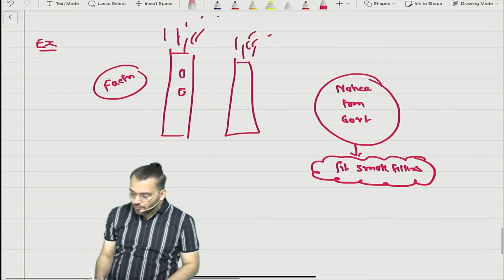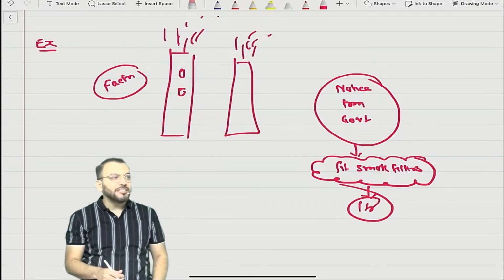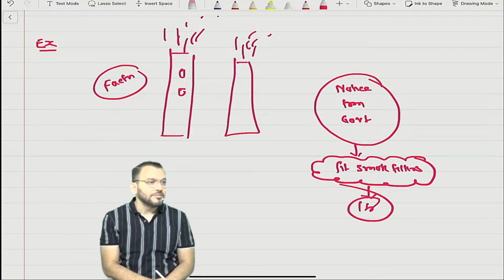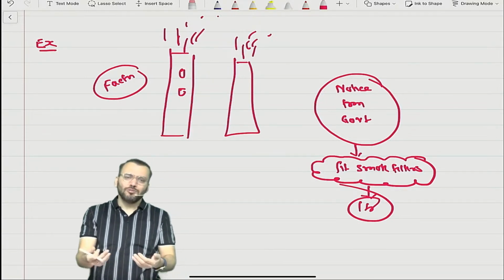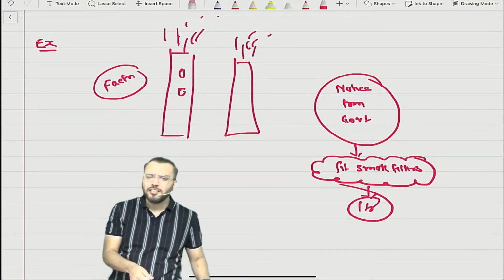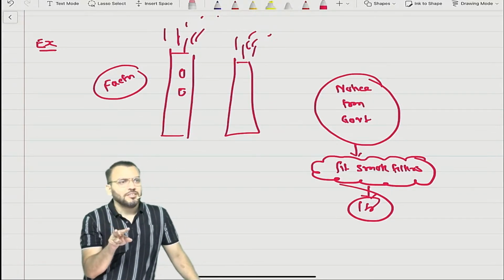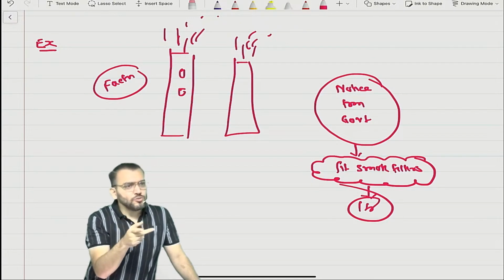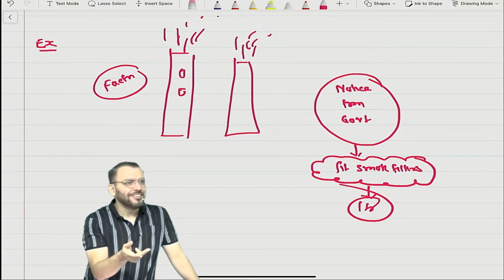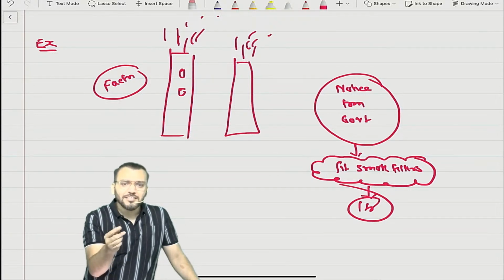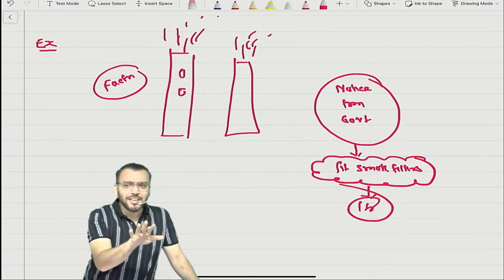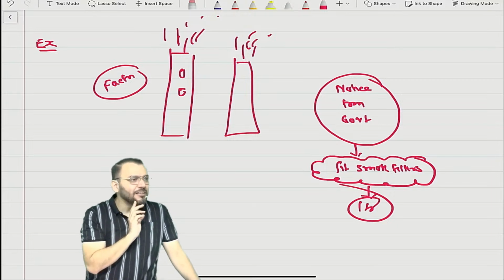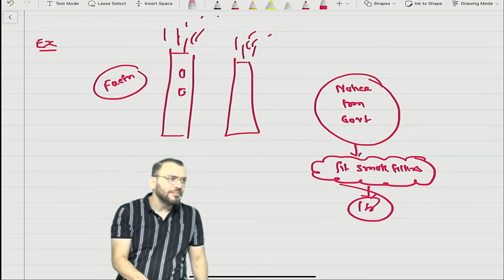Suppose the fitting of a smoke filter, the expenditure is 1 crore. Should we create a provision for this? Yes or no? So say yes, say no, whatever you want to say. Look, in exam you have two options: either do or do only. There is no option to leave it. Either you'll do correct or you'll do wrong, but do it. Simple. So say yes or no.